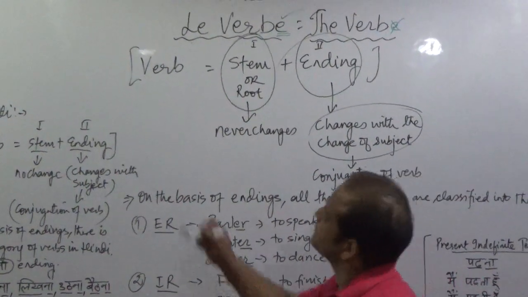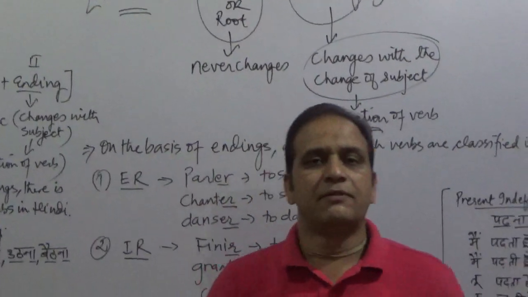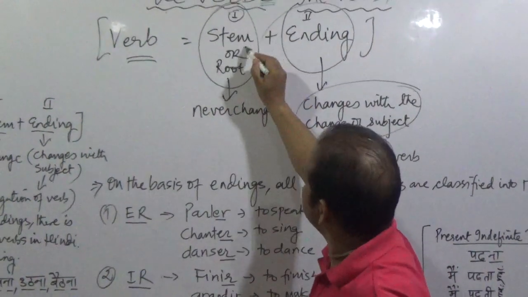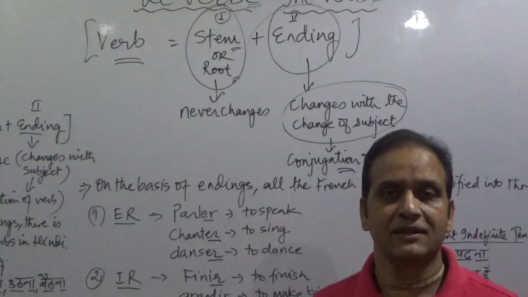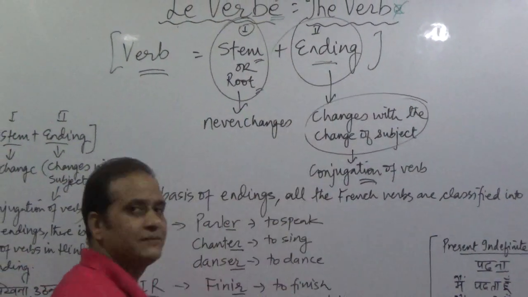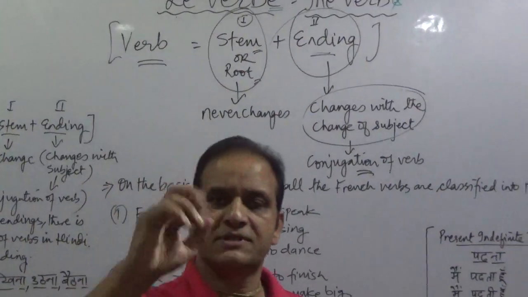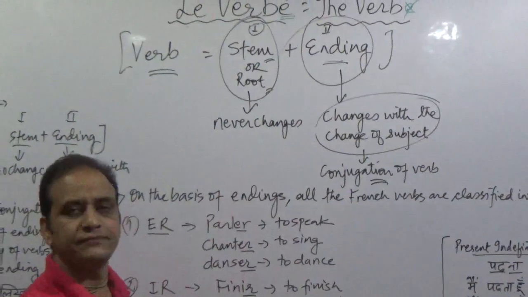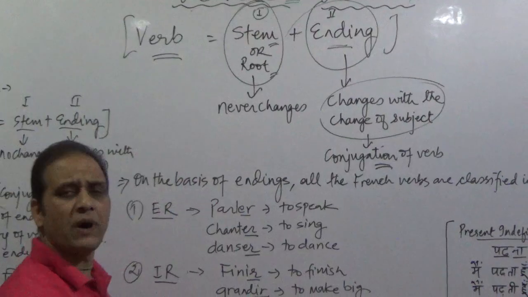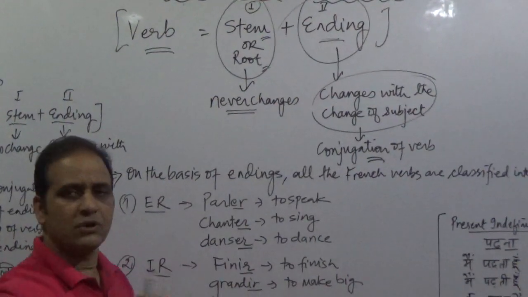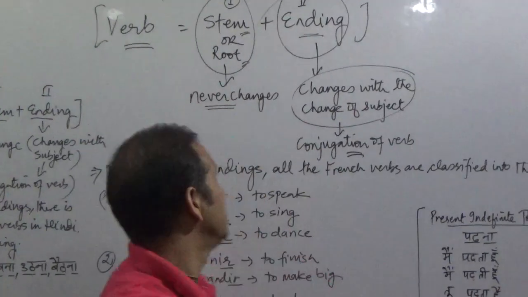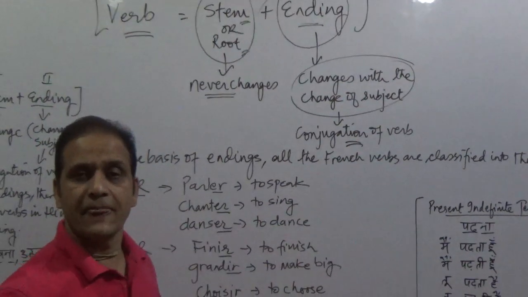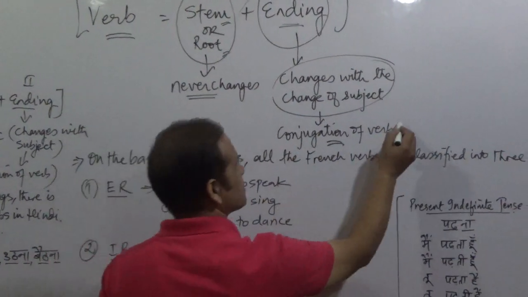Okay. So, in French, a verb is always composed of two parts. The first part is called the stem part, or we may also call it the root part. And the second part is called the ending part. So there are two parts, and both these parts together make a verb. The first part, the root part, never ever changes. But the second part, the ending part, changes with the change of subject. And this process is called the conjugation of verb.